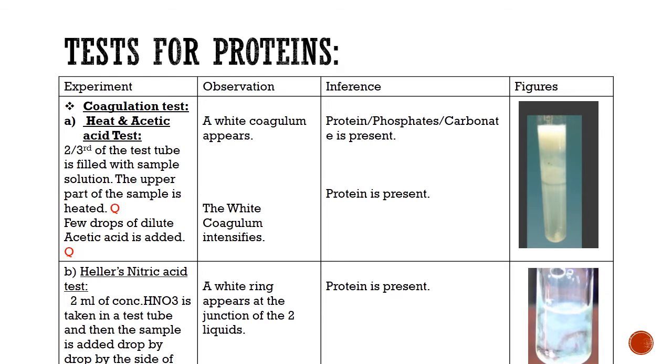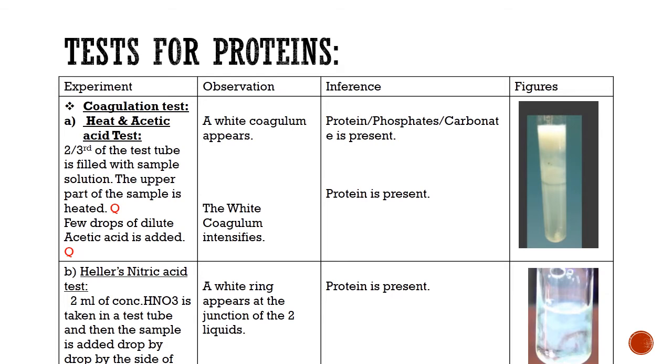When we heat the upper part of the test tube, a white coagulum appears. As you can see in this figure, there is a dense white coagulum in the upper part. Appearance of white coagulum means protein, phosphate or carbonate is present. Now we will add a few drops of dilute acetic acid. If the coagulum intensifies or persists, that means protein is present. If it disappears, that means phosphates or carbonate is present.